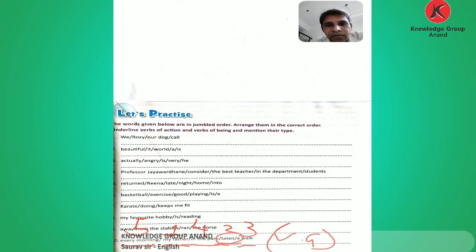So this is how we form the jumbled parts. And I hope you understand about transitive and intransitive verbs and their subtypes: direct objects, intransitive verbs, and indirect objects in verbs of being and verbs of action.